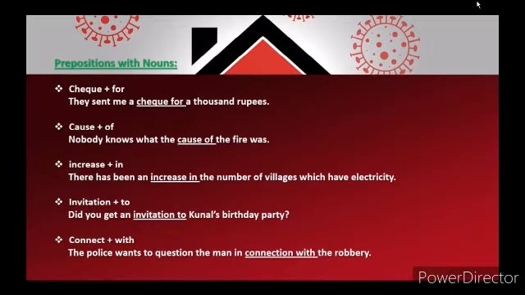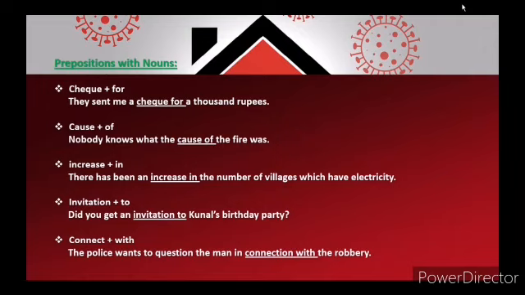Now, prepositions with nouns. Some nouns are always followed by specific prepositions. Check will take the preposition for. They sent me a check for 1,000 rupees. So, when the word check is used as a noun, it will take the preposition for. Cause of. Nobody knows what the cause of the fire was.